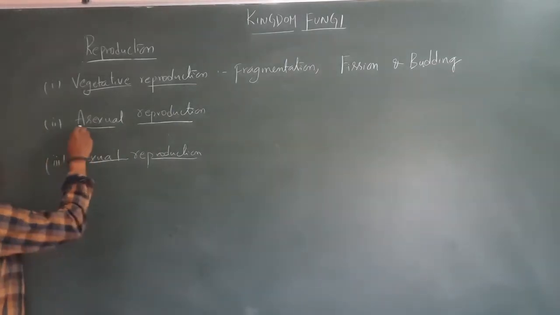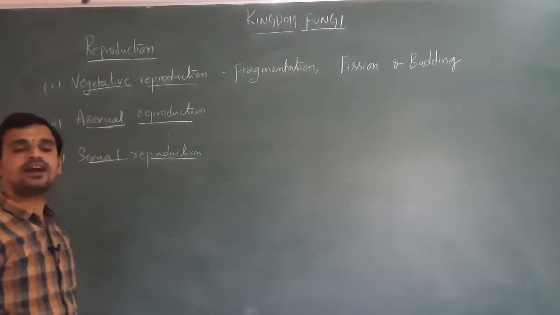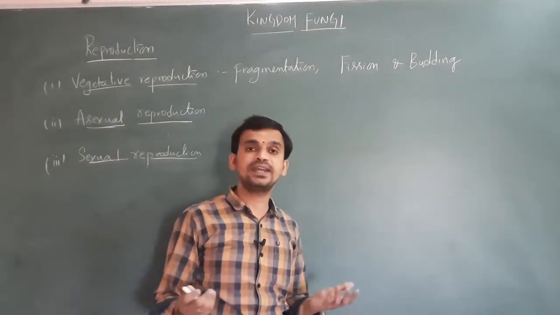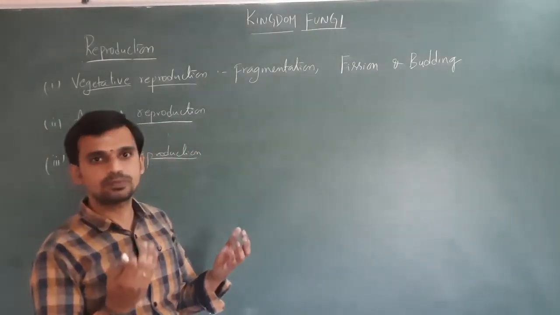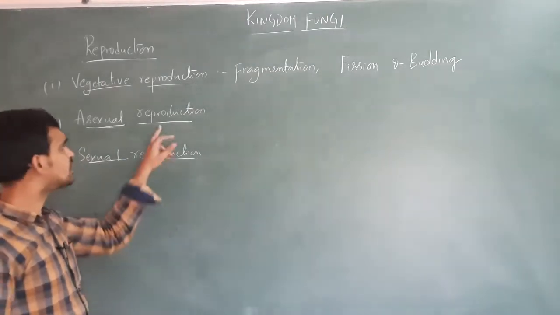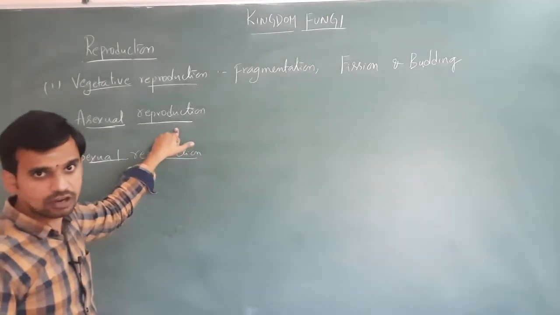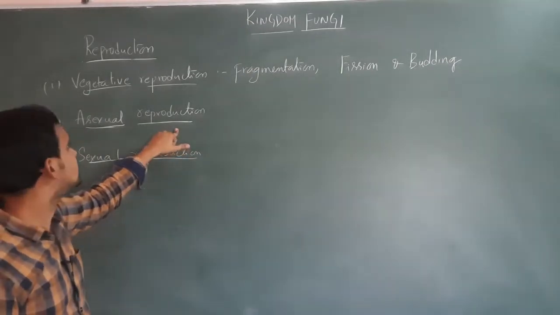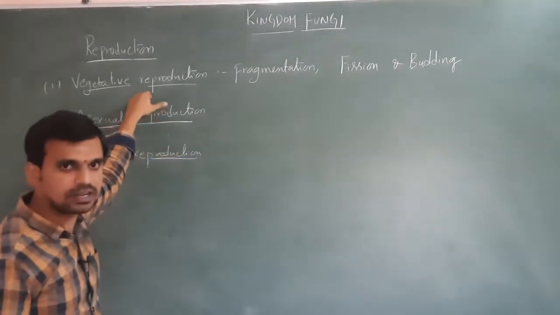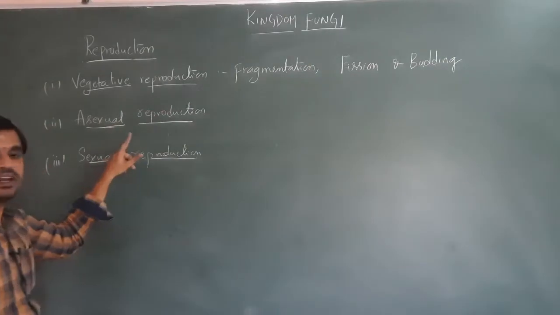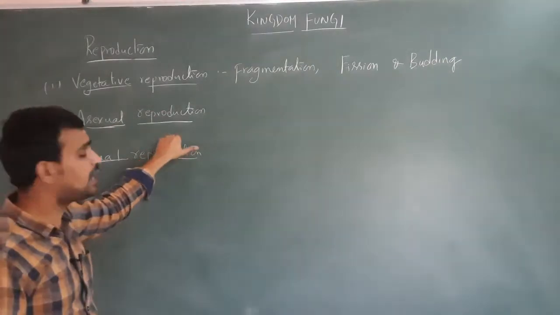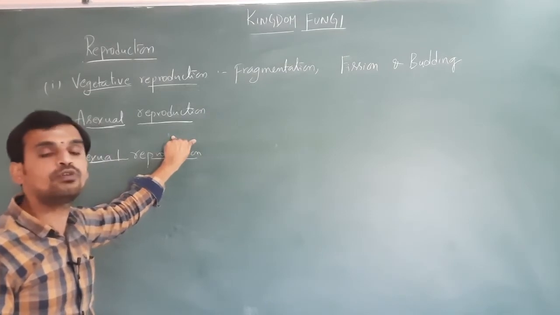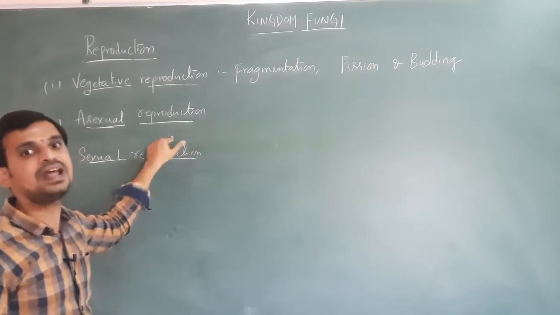Now coming to the asexual reproduction. The fungi also reproduce asexually by forming different types of spores. In asexual reproduction, the sex organs are not involved. Gametes are not formed during asexual reproduction and vegetative reproduction. Asexual reproduction in fungi takes place by the formation of 4 different types of spores, either